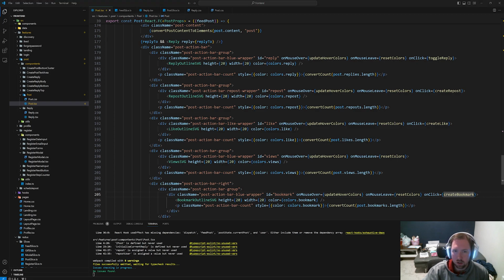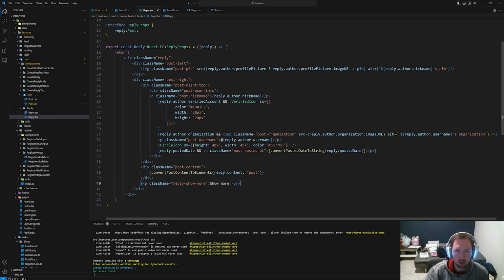I'm going to hopefully continue tomorrow, where we're going to continue working on the reply. We need to make some changes to make this a little bit smaller. So I guess this does need to be a little bit special, as well as figuring out how to cut off this text. We also need to figure out how to actually show images on the regular post and a couple other things.